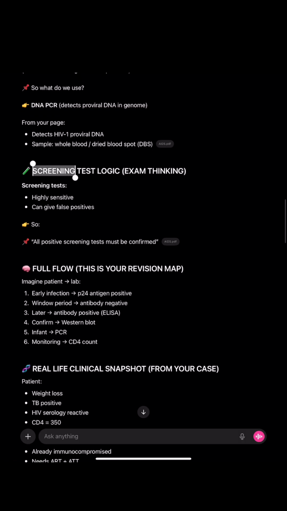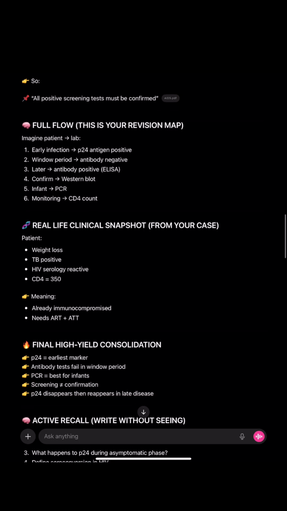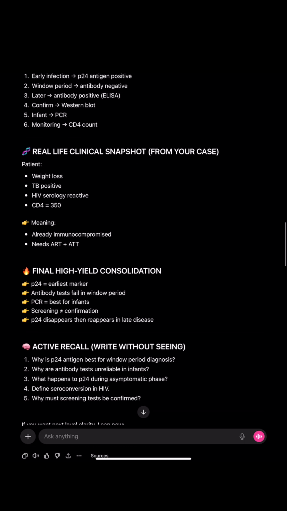Regarding screening test logic, screening tests are highly sensitive and can give false positives. So all positive screening tests must be confirmed. Monitoring is done using CD4 count.